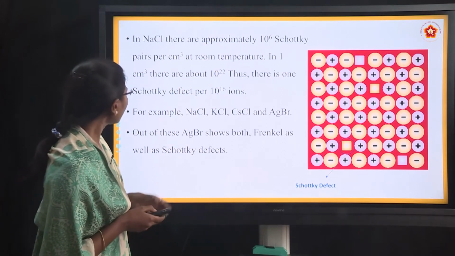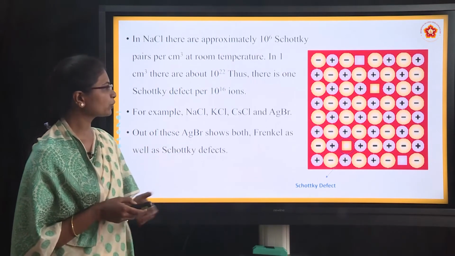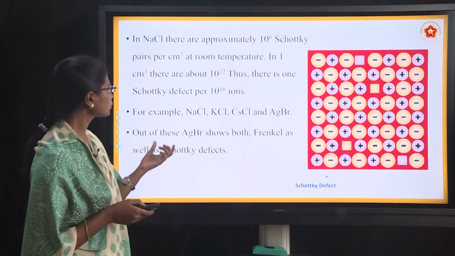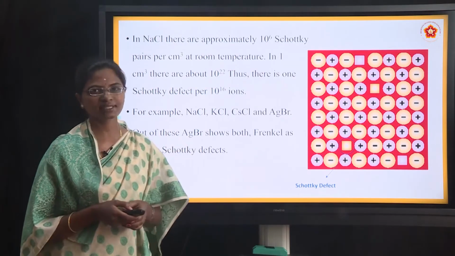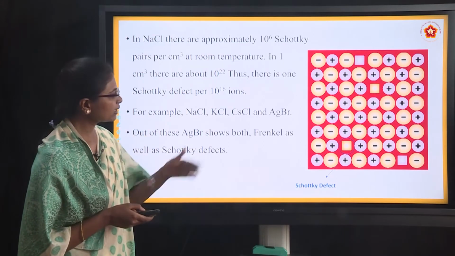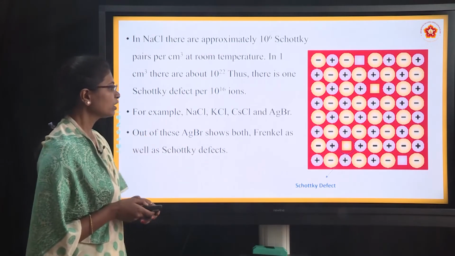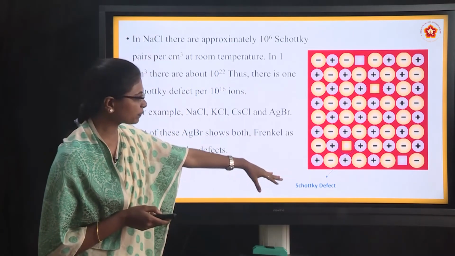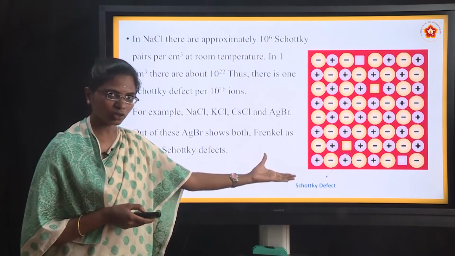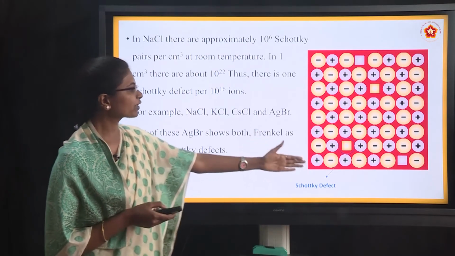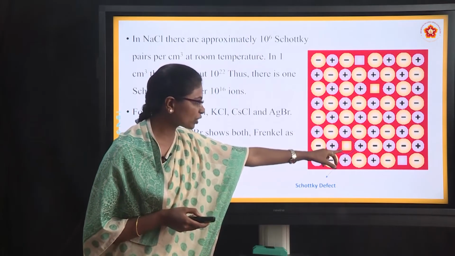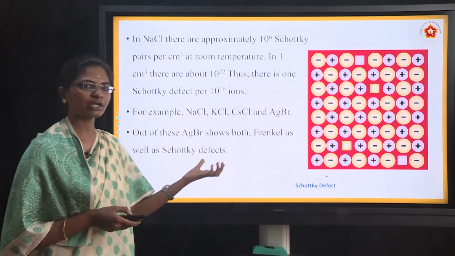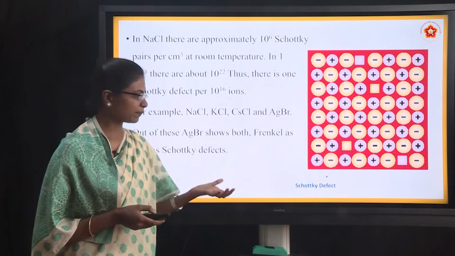In NaCl, there are approximately 10^6 Schottky pairs per centimeter cube at room temperature. In 1 centimeter cube, there are about 10^22 ions. Thus, there is 1 Schottky defect per 10^16 ions here. So, you can see the structure here. Whatever empty place you can see, that is a Schottky defect, meaning the number of missing cations and anions. If a cation is missing here, there is one anion also missing. It means the number of missing cations and anions will be the same here.